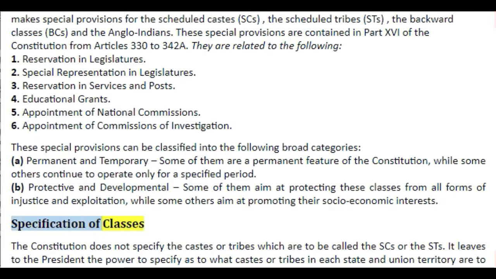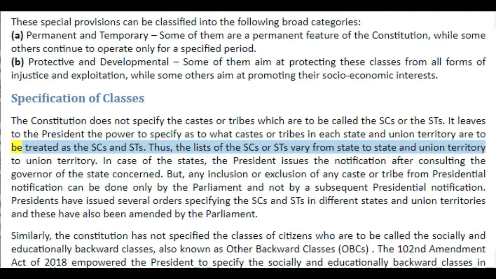Specification of classes. The Constitution does not specify the castes or tribes which are to be called the SCs or the STs. It leaves to the President the power to specify what castes or tribes in each state and union territory are to be treated as the SCs and STs.